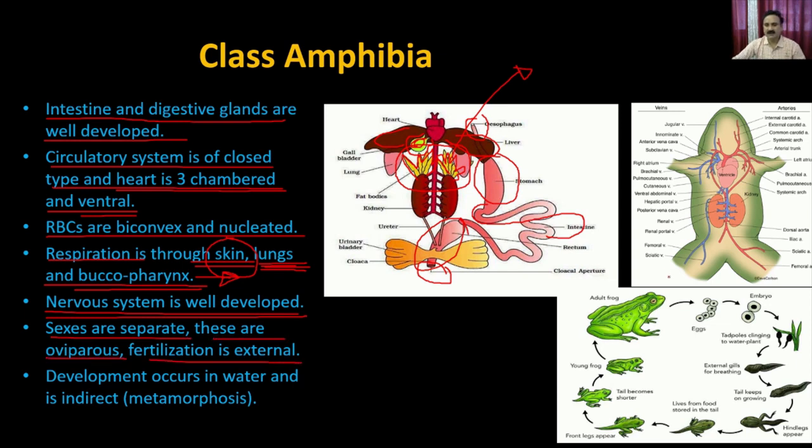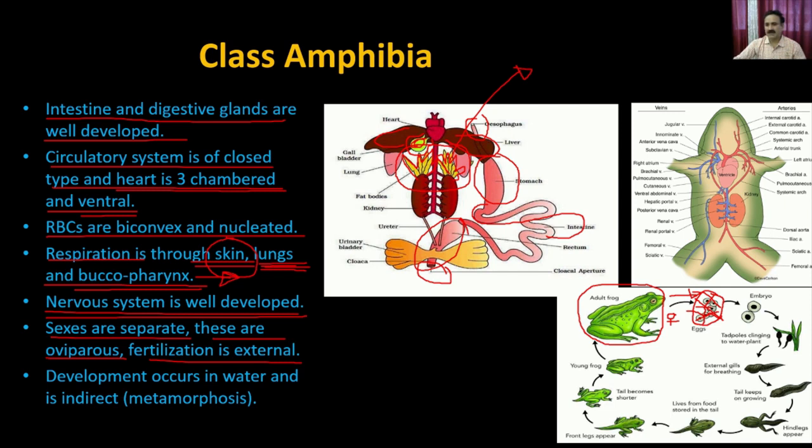So what you see here is an adult frog. You can imagine that if this is a female frog, then it will throw the eggs, and once it is throwing the eggs, these eggs are entangled in a jelly-like substance, so that these eggs cannot be washed away.